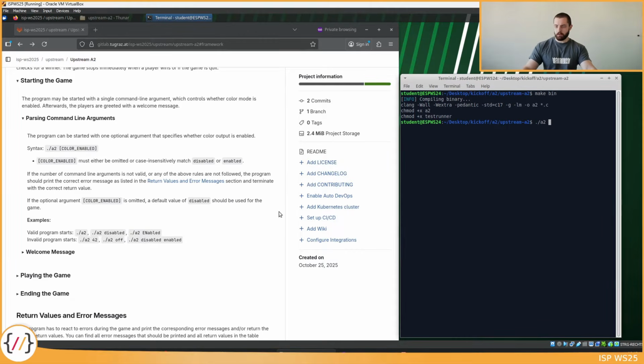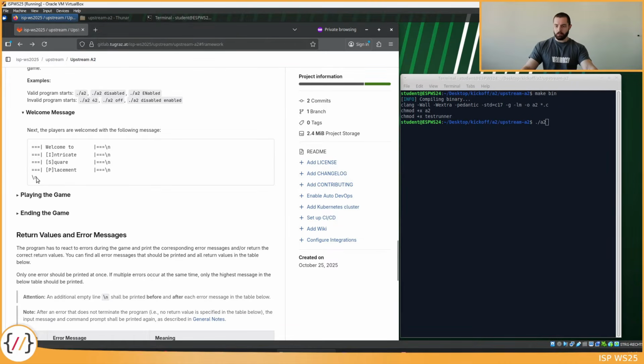ABC and def are not valid command line arguments for A2. We have only one optional command line argument, and this must either be disabled or enabled. So this would be a proper call to start A2. This would enable the printing of the board with color. I can now say disabled. This would print the board without color, and I can just omit it entirely and just start the program with A2. By default, the output is always without color.